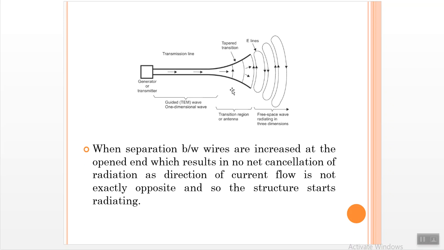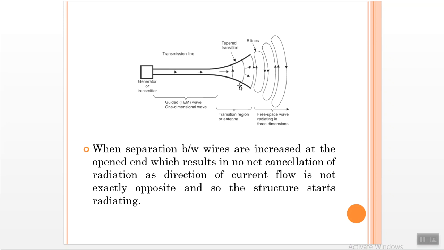There's another case in radiation from two wires, which is when the open end is tapered, that is, the separation between the conducting wires is increased. Then some net electromagnetic radiation will be produced, because the direction of flow of current is not exactly opposite here.